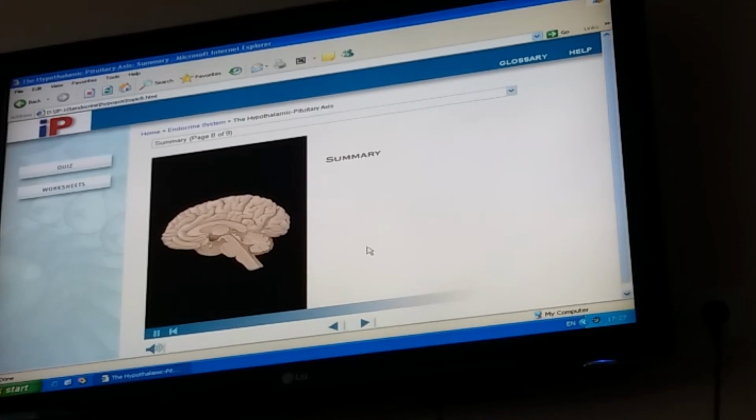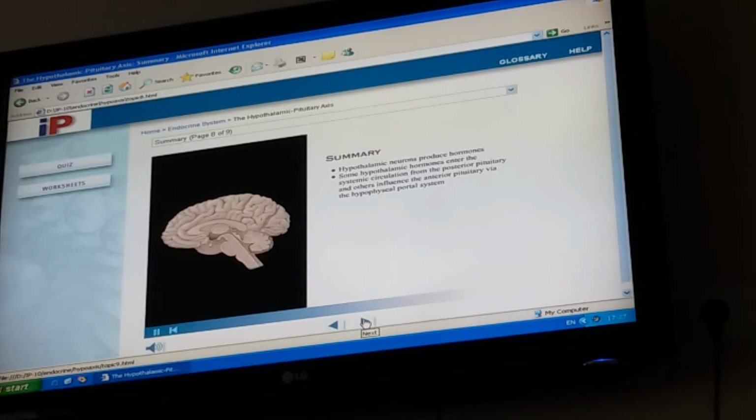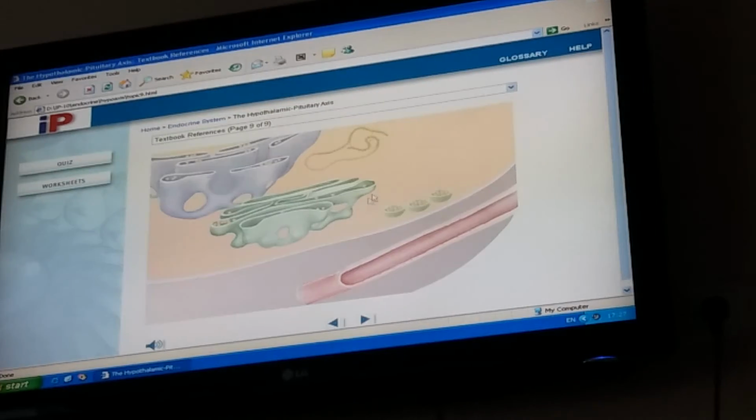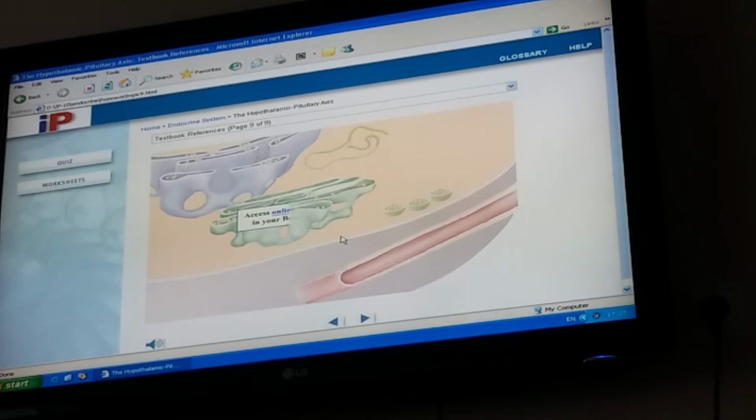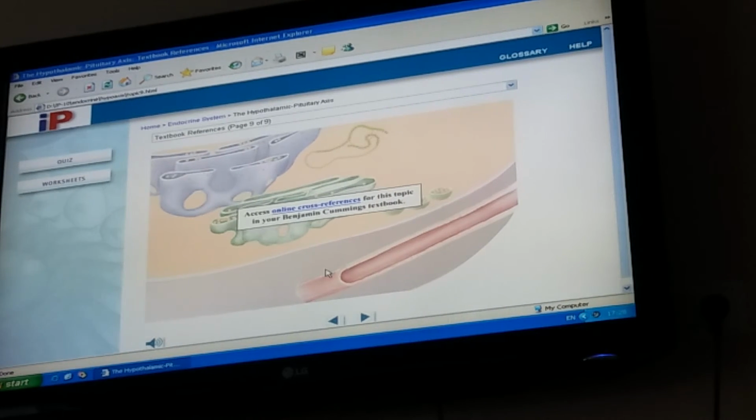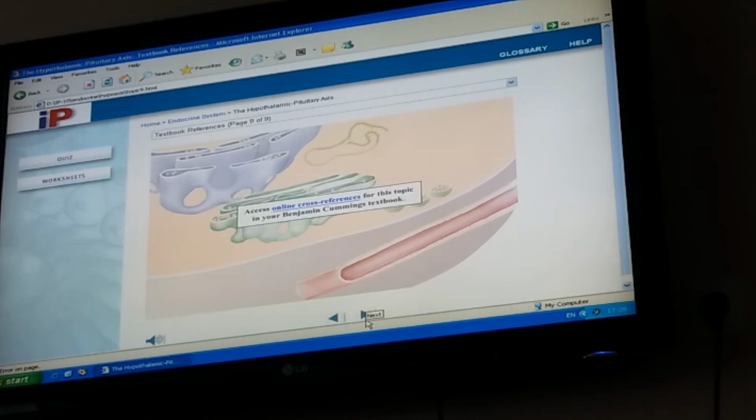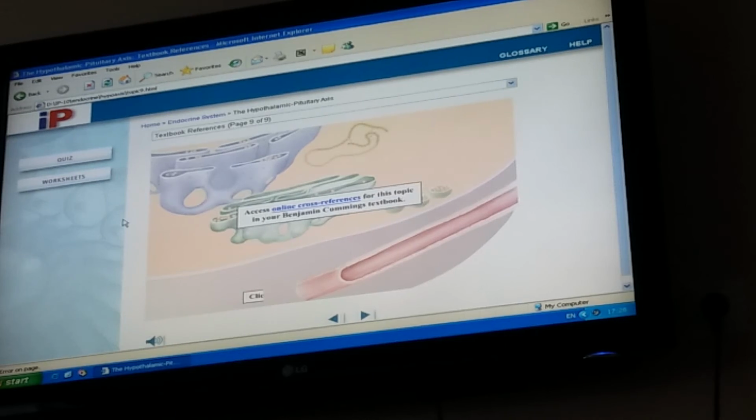Here's a summary of what we've covered. Hypothalamic neurons produce hormones. Some hypothalamic hormones enter the systemic circulation. To access cross-references for this topic in your Benjamin Cummings textbook, click here. To test your knowledge, click the quiz button.